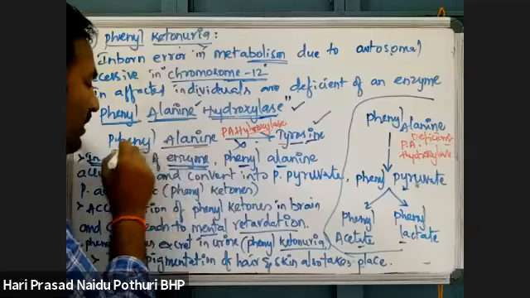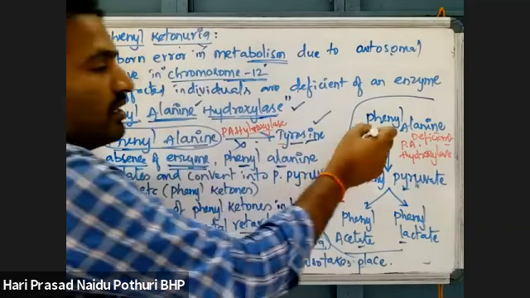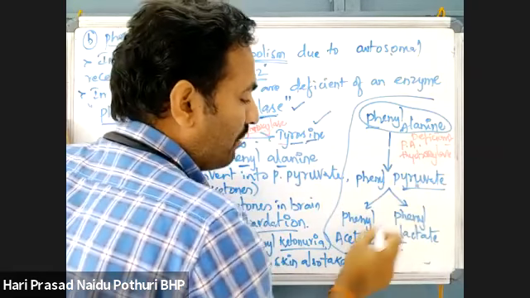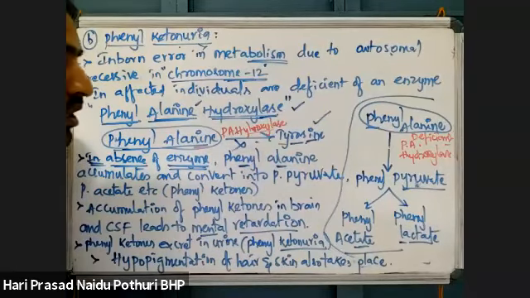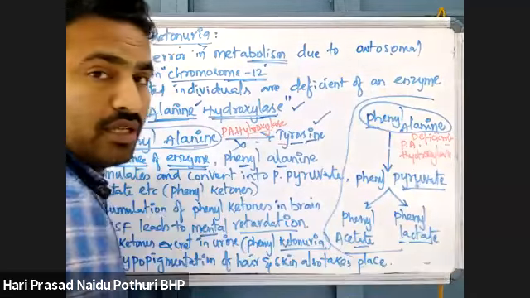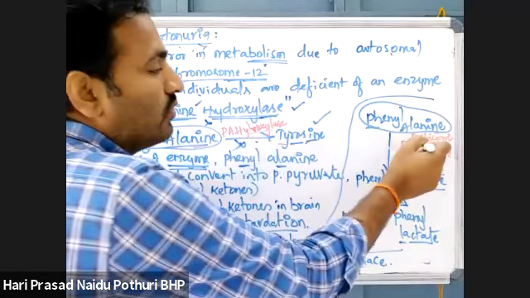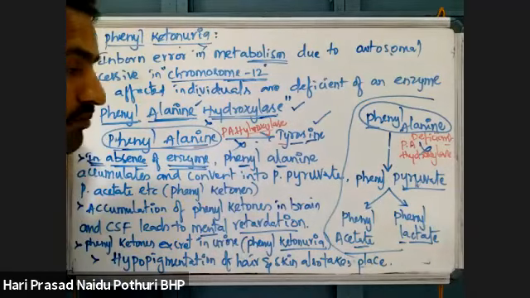So phenylalanine concentration will be increasing. The accumulated phenylalanine will be converted into phenylpyruvate or phenyl acetate or phenyl lactate. So they are bypassed to another metabolism due to this enzyme deficiency.